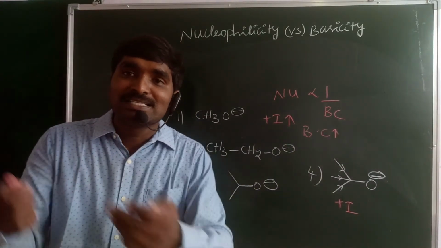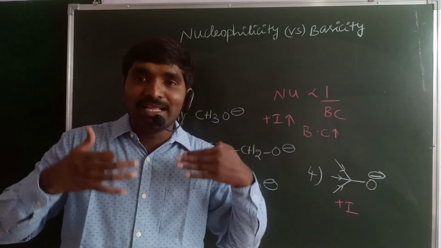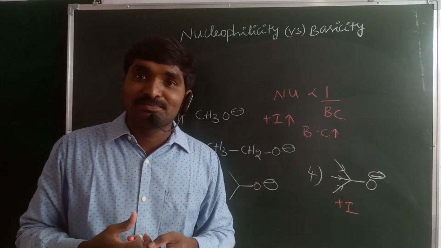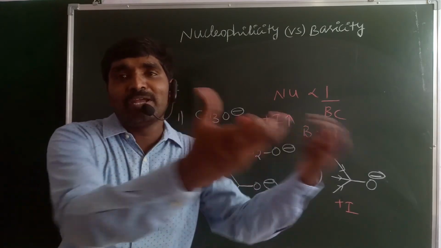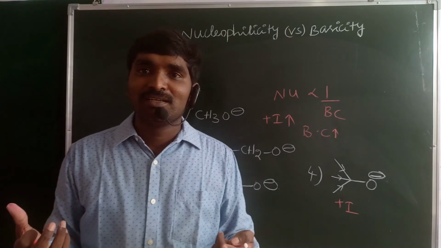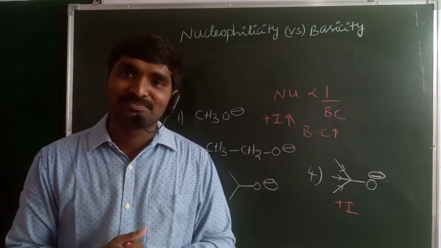Why? Because somebody donates electron pairs to me, so the electron density of my body may increase. When electron density increases, I may donate the electron pair to others. When I have more money, I can easily donate money to others. The same factor.